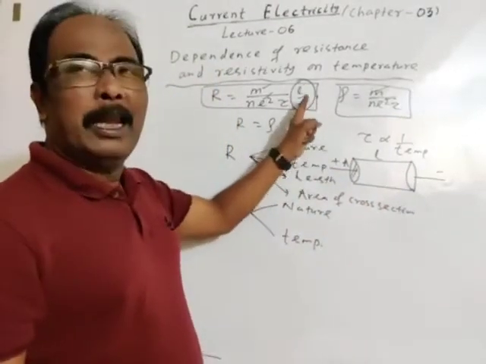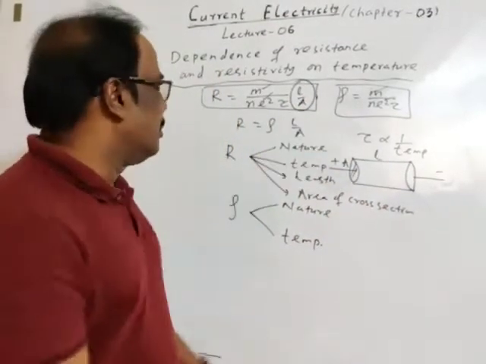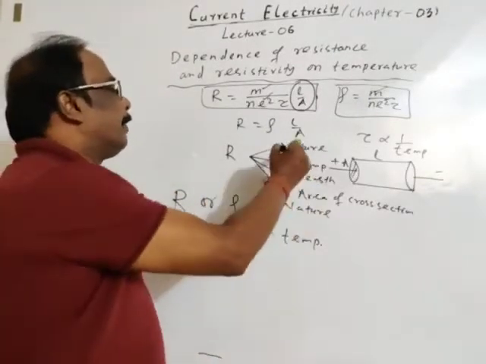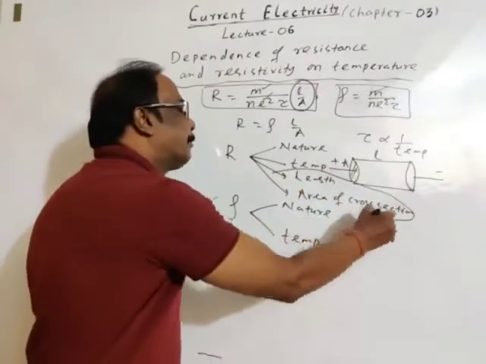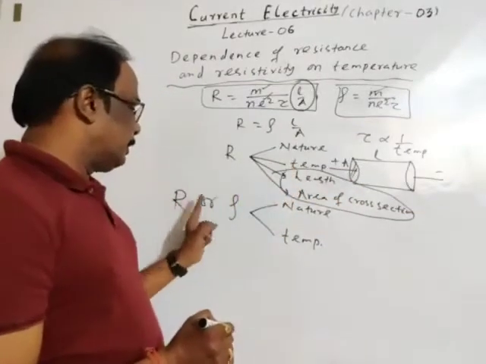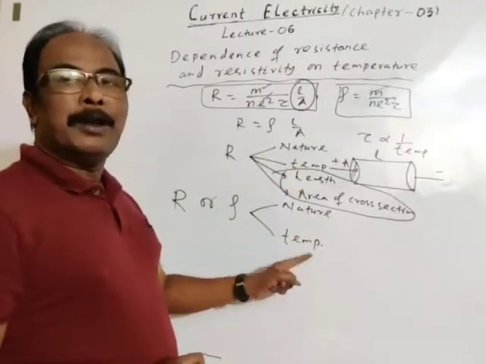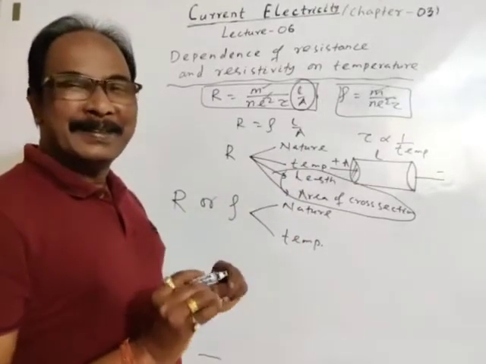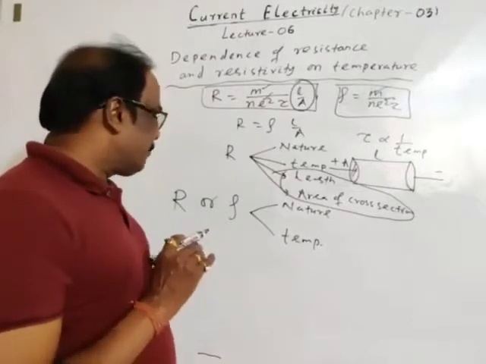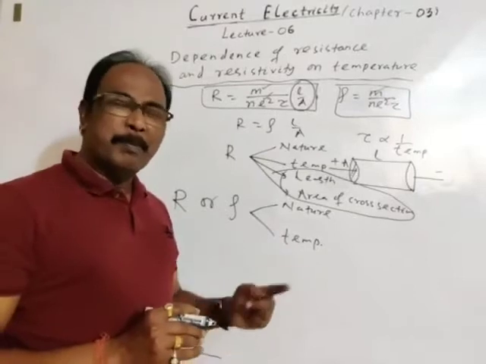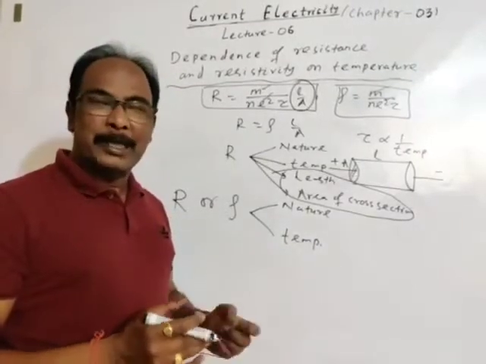If length and area of cross section are kept constant, then both resistance and resistivity depend upon nature and temperature. This is the fact behind dependence of resistance or resistivity on temperature. Of course, they depend upon nature of substance also.